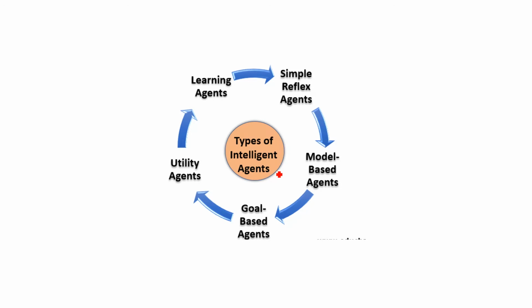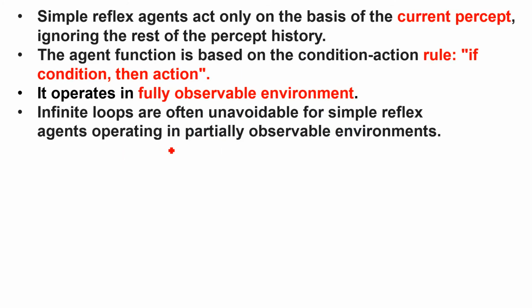Here I have made a very simple diagram of the types of intelligent agents. We have simple reflex agents, model based agents, goal based agents, utility agents, and learning agents. One by one, we will discuss all these agents, but in this lesson, our focus will be on simple reflex agents. Here I have written some points related to simple reflex agents: how it works, what the concept is, and what kind of questions can come in your MCQs. First of all, I will explain what kind of questions can come in your MCQs.